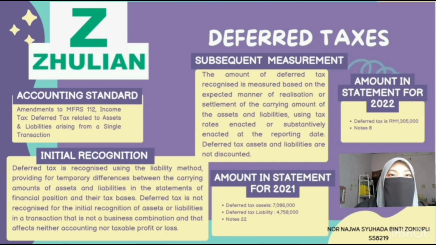Hello, my name is Najwa and I will present about Zulian Company, whose accounting standard is the same as the other companies, which is using MFRS 112. The initial recognition is recognized using the liability method, and subsequent measurement is based on the expected manner of realization or settlement of the carrying amount of the assets and liabilities using tax rates. The amount in the statement for 2021 is 7086 for the deferred tax asset and 4758 for the tax liability, using note 22, and the amount in the statement for 2022 is 1305, using note 8.